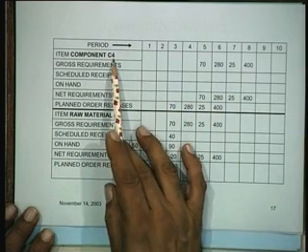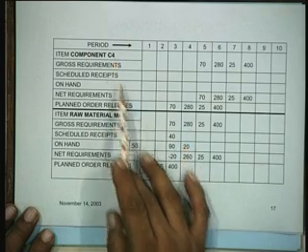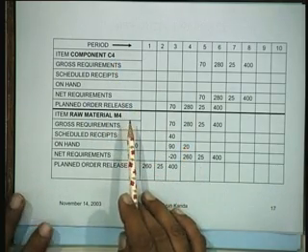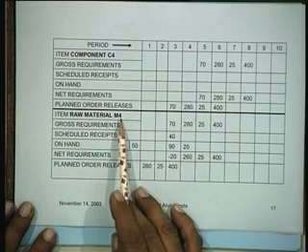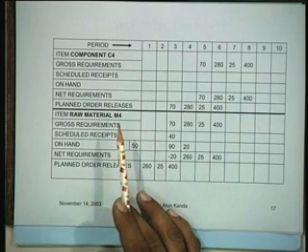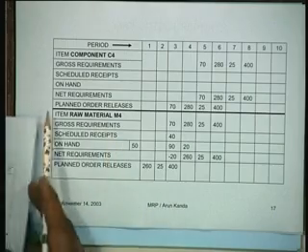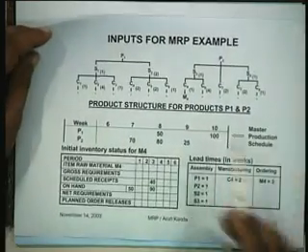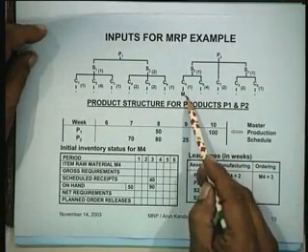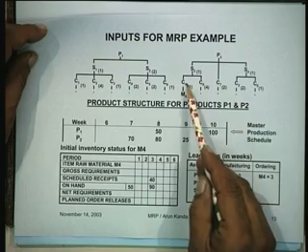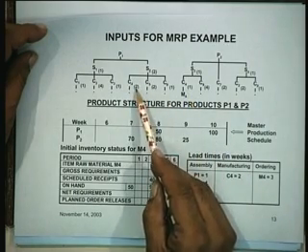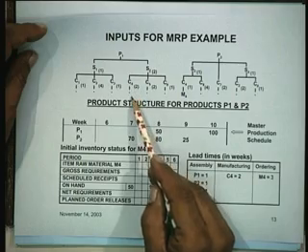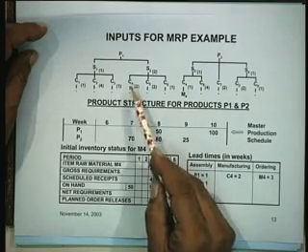Once we have determined the requirements of the component C4, we can utilize this information to compute the requirements for the raw material M4, coming down to the lowest level now. So what we are simply saying is that as far as C4 is concerned, this is fine, and this is now how C4 and M4 are placed. Each unit of M4 is required in a unit of C4.